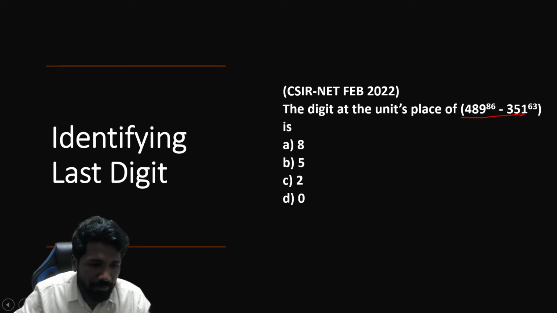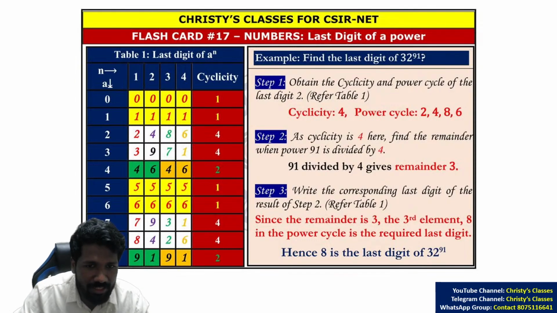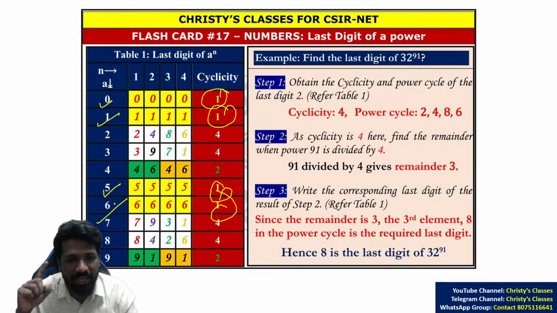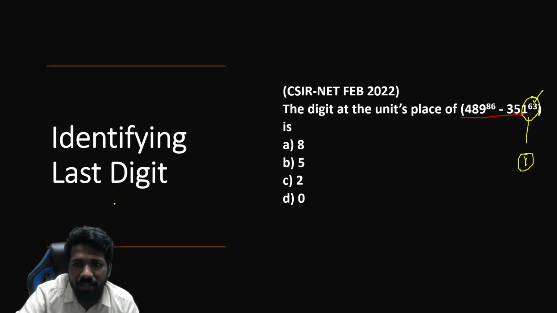So due to lack of time, I will start explaining. Some of you already got the answer super fast. Wonderful. One ending number, any power, will end in 1 only. That is the first theory, because cyclicity is 1 for these 4 elements: 0, 1, 5, 6. Cyclicity 1 means the last digit can only be the last digit of the number itself. The last digit of 351 is 1, so the last digit of 351 raised to 63 will also be 1. That is a theory.